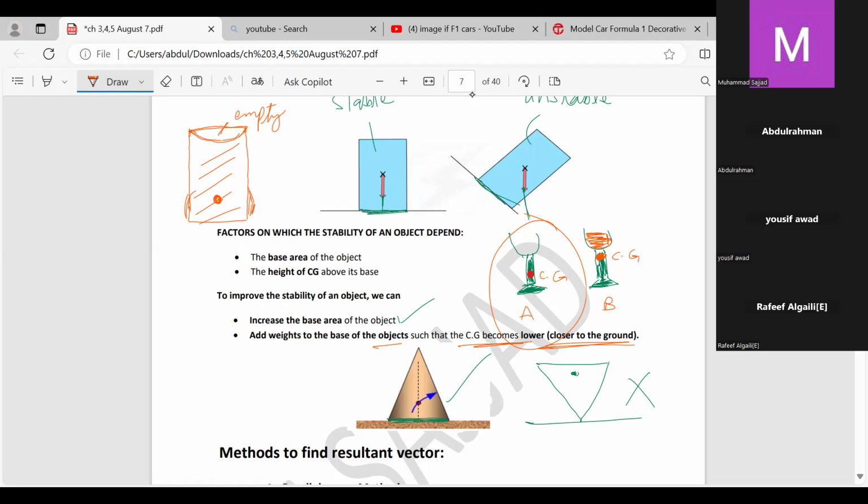And before that, I forgot one or two points regarding this moment of force. Remind me, I will be solving them. I will be explaining after a short break. But right now, please let me know, did you understand this or not? Did you understand this or not? I want to know your response right now.